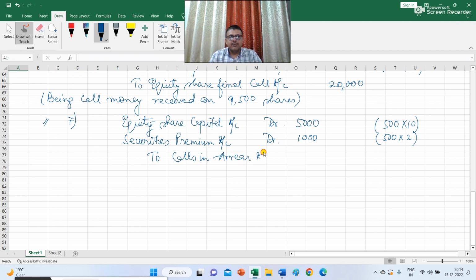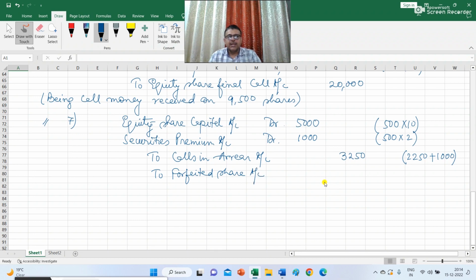The amount that will get credited to calls in arrear is 2,250. This is the calls in arrear for allotment, and 1,000 for the final call money which was in arrear. So the total amount that will be credited to calls in arrear is rupees 3,250, and to forfeited share account.